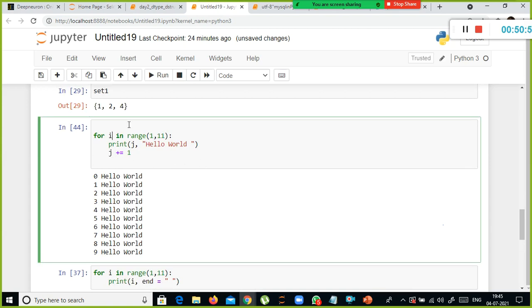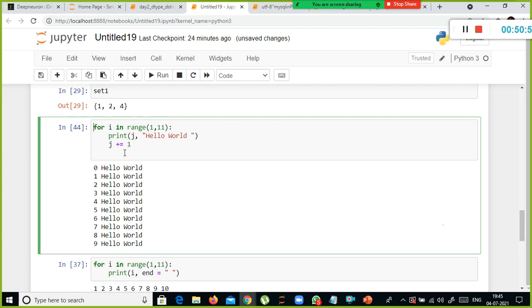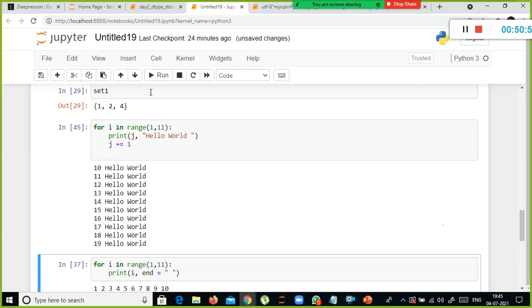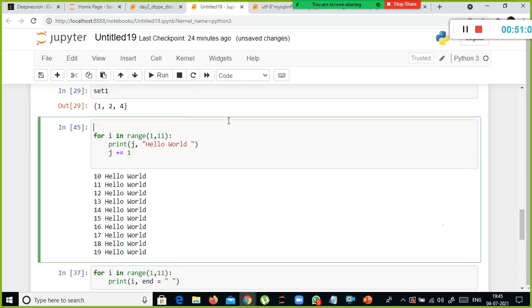Or what I will do is start with initially 1, so it will take the value 1. This is to check how many times hello world got printed. 10 times, right? Range of 1, 11. If I want to print hello world 10,000 times, all I have to do is give 10,001, so it starts from 1 till 10,000.